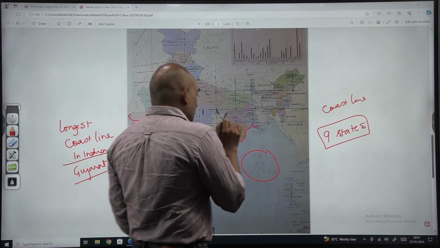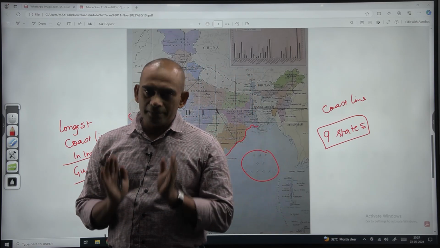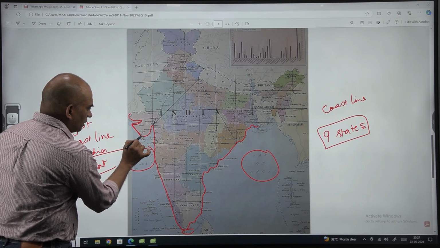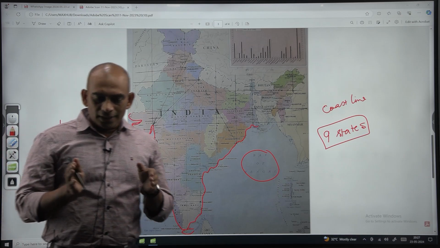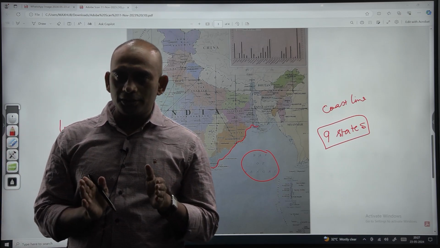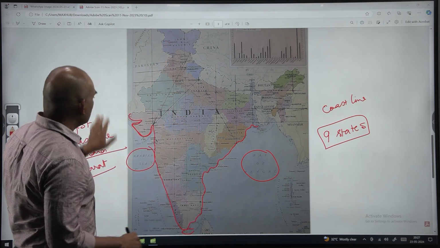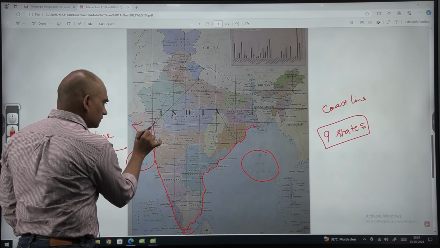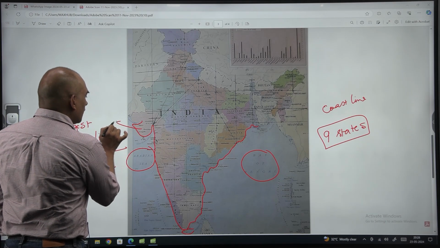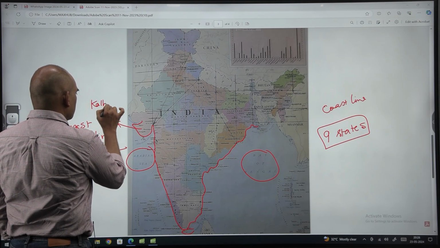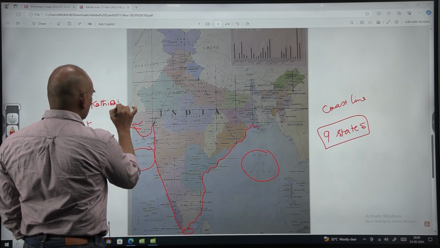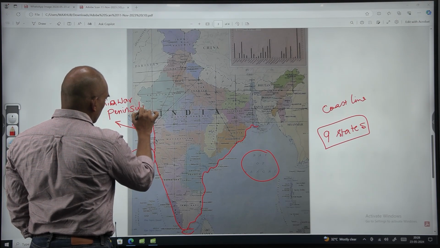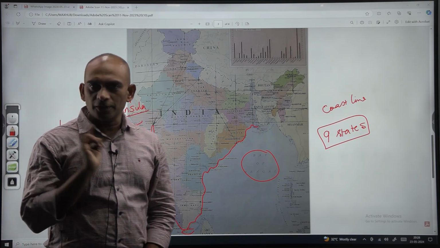This coastline has got a name. This particular area is also surrounded by water on its three sides, so this is also a peninsula. This is the Kathiawar Peninsula.